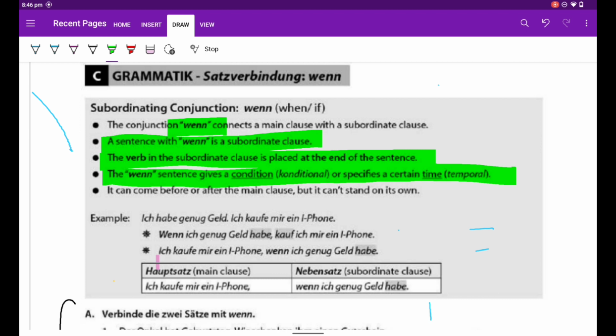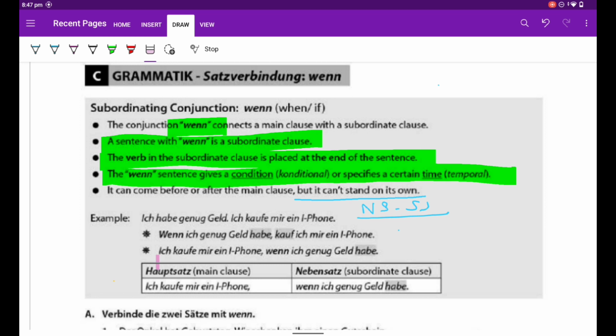What can come? Nebensatz. But it can't stand on its own. The wenn sentence, the Nebensatz or the subordinate sentence, cannot stand on its own. It has to remain dependent on the main sentence for the complete sense. That is why it is known as Nebensatz; neben means nearby, it depends on its neighbor sentence.